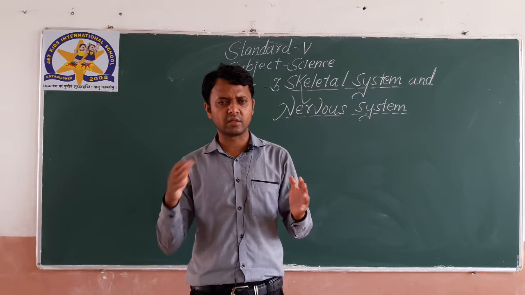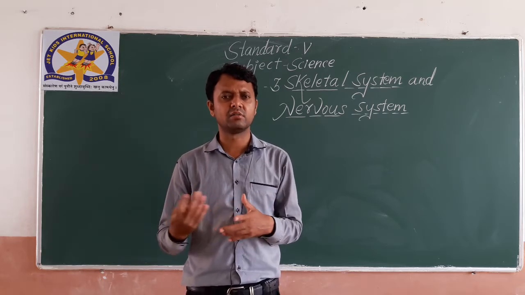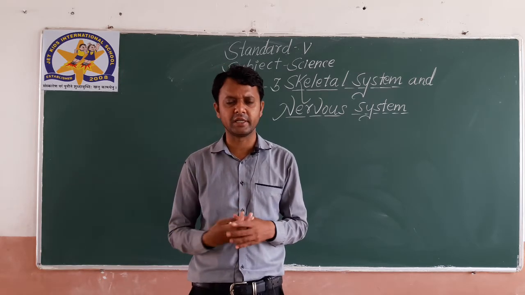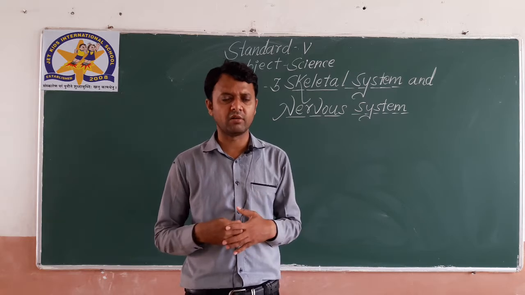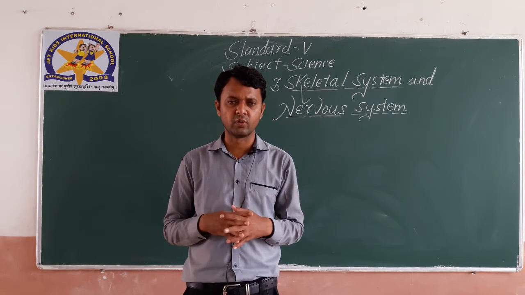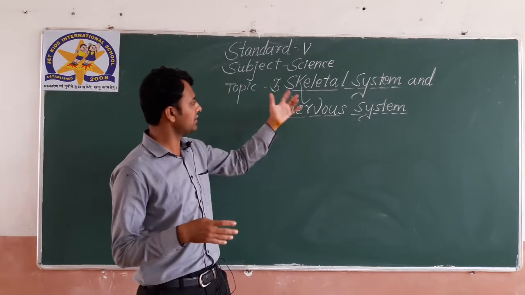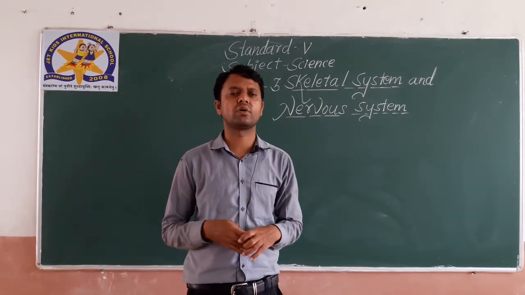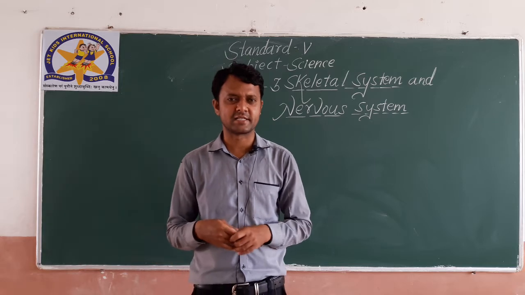All other systems we will learn step by step, gradually, but today we'll discuss only two organ systems, and in today's video we'll discuss only the introductory part of the skeletal system.